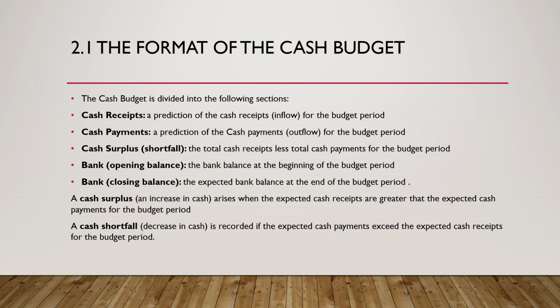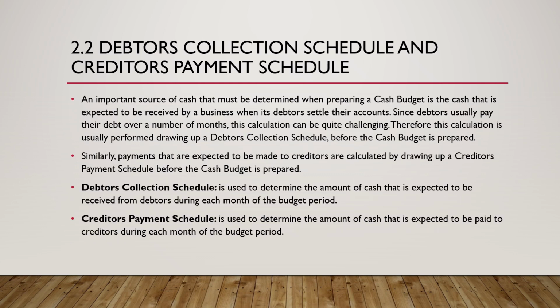So a cash surplus is an increase in cash that arises when the expected cash receipts are greater than the expected cash payments for the budget period. Then a cash shortfall is a decrease in cash, and it is recorded if the expected cash payments exceed the expected cash receipts for the budget period.